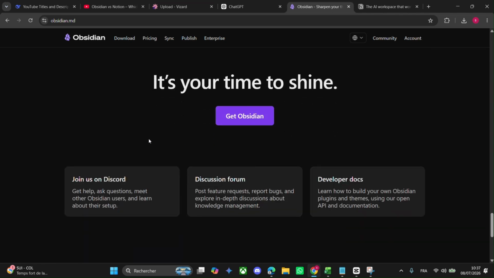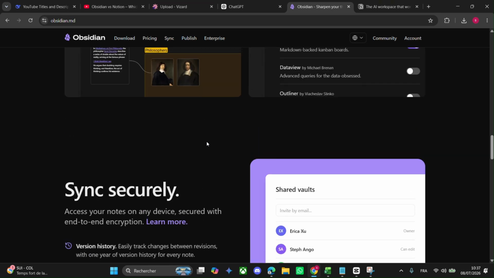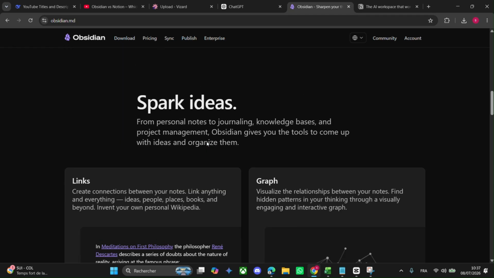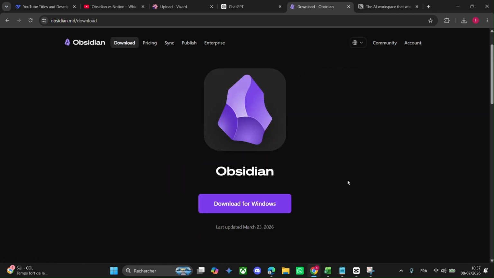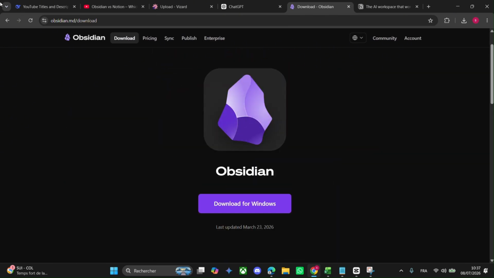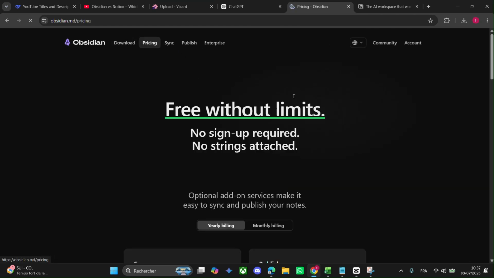On the other hand, we have Notion. Notion is like an all-in-one digital workspace. It's a place to take notes, manage tasks, create databases, and even collaborate with your team. It's super flexible, like a Swiss Army knife for productivity.